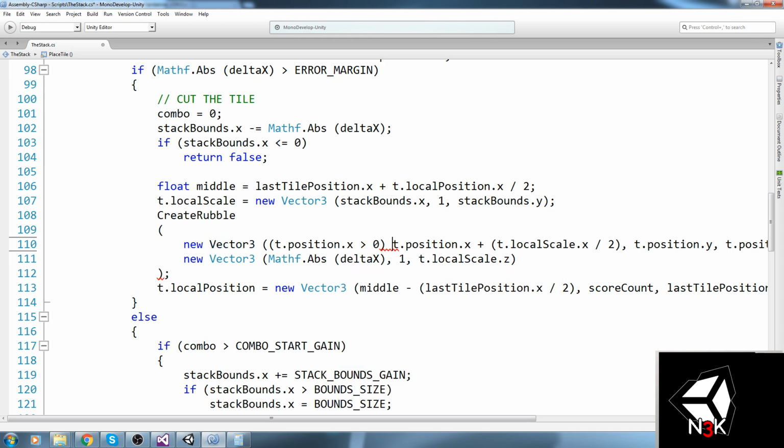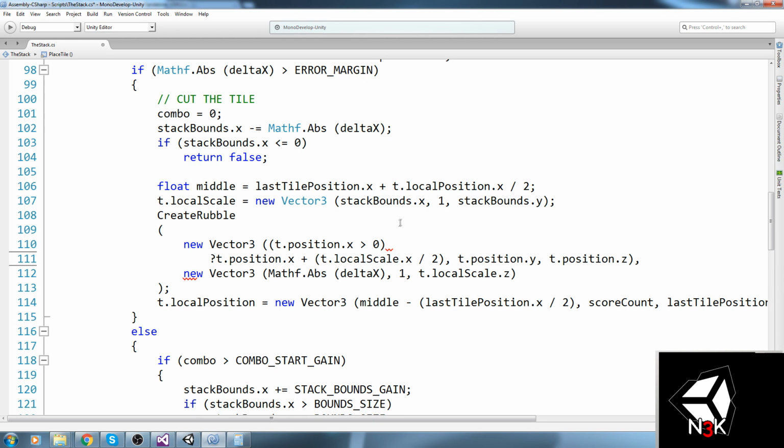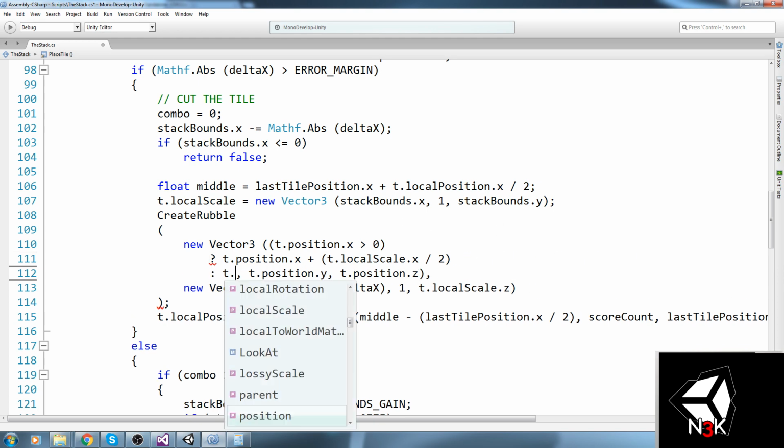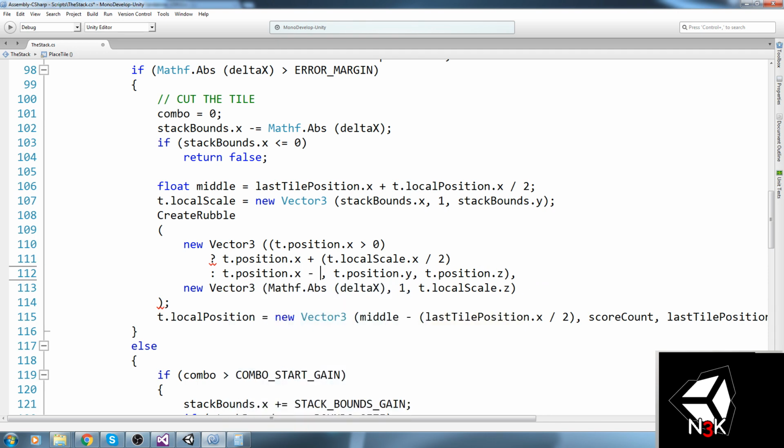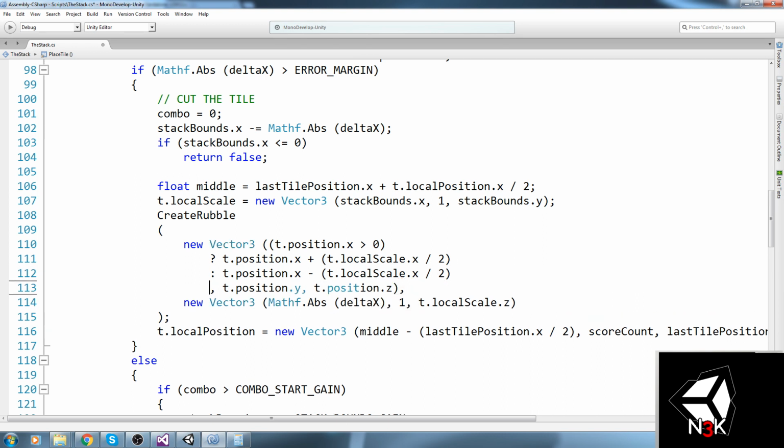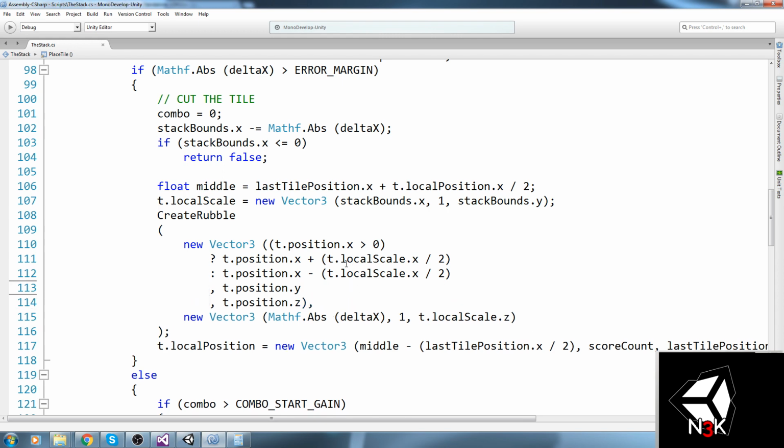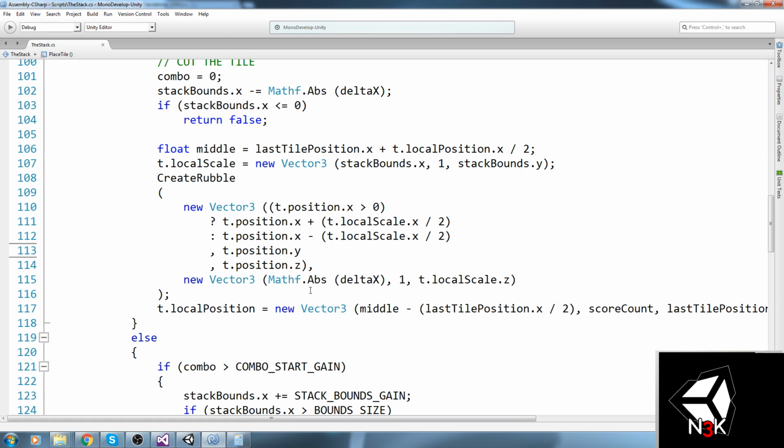If that was the case, we'd use this, and if that wasn't the case, we'd use t.position.x minus t, which is exactly the same thing, but I just inverted the plus sign. Can I do that? Does that look really confusing? Because it is. That's really confusing.